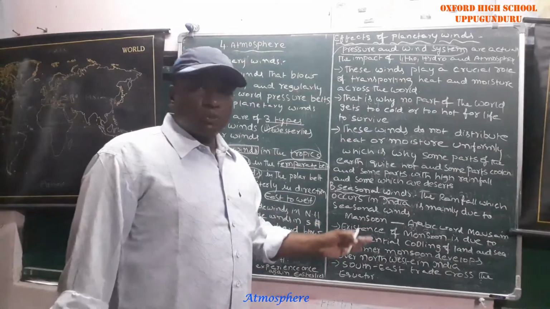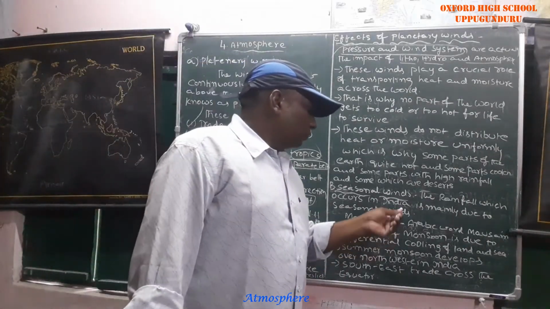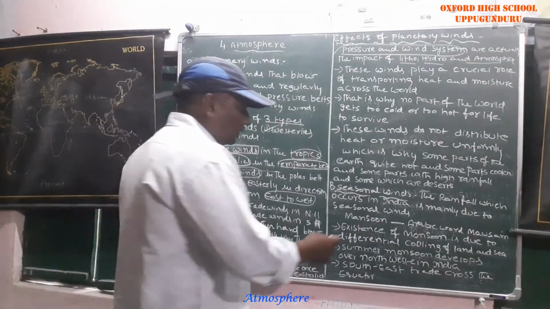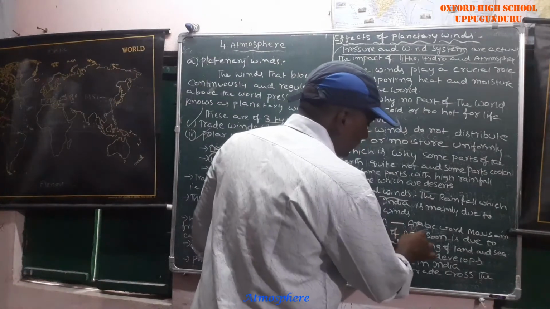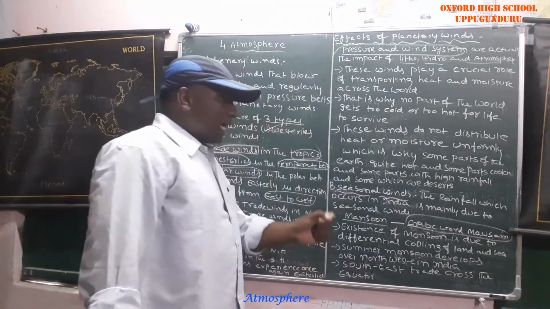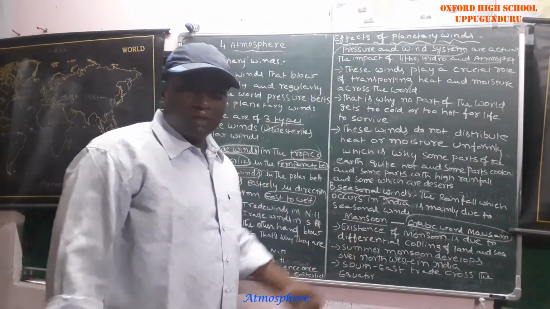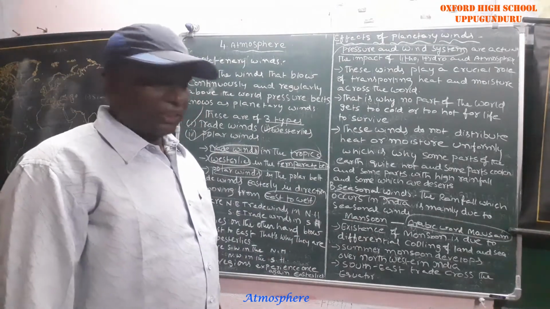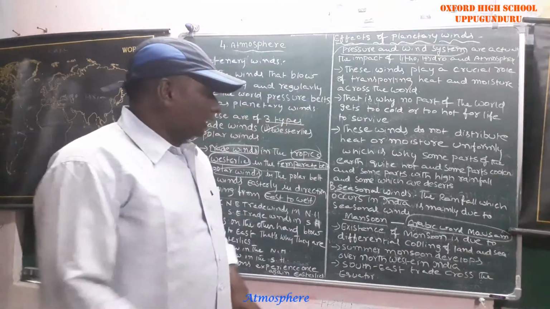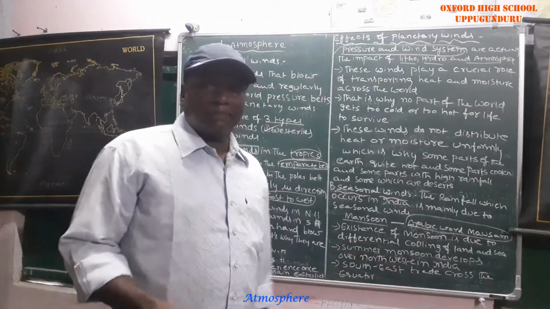Monsoon is an Arabic word. The word monsoon is taken from the Arabic word mausam. Very important from the examination point of view: the monsoon word is taken from the Arabic word mausam. Now we say monsoon, which came from the Arabic word mausam. The existence of monsoon is due to the differential cooling of land and sea.